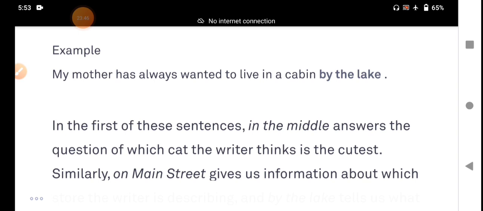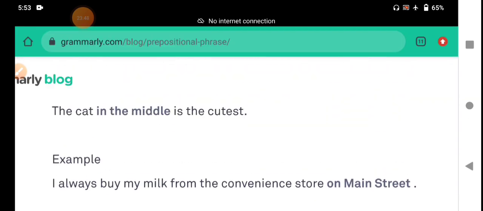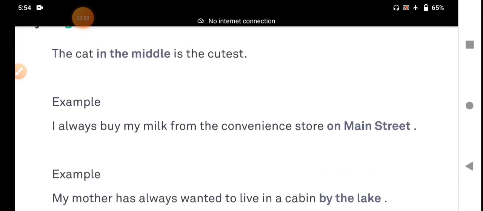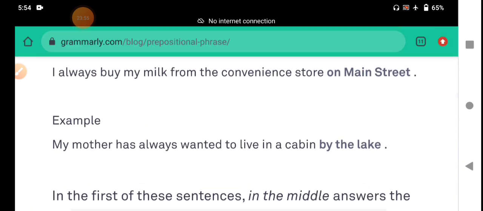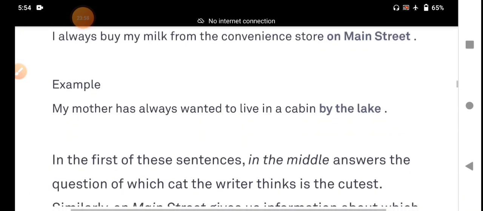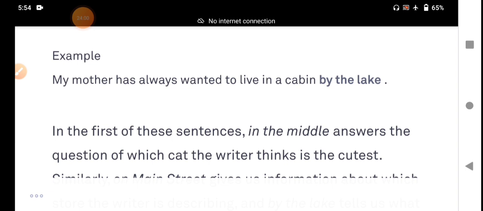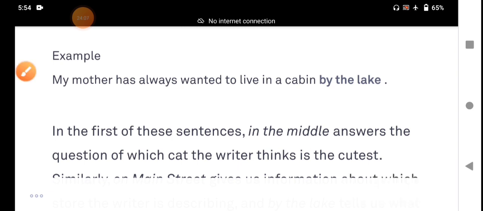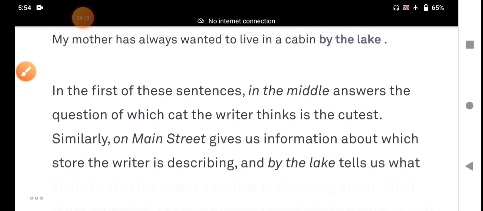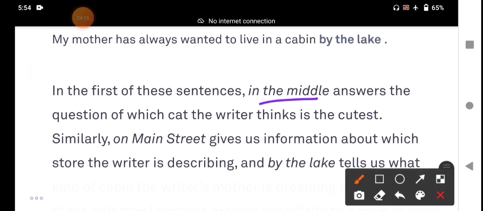In the first of these sentences, in the middle answers the question which cat the writer thinks is the cutest. Which cat? In the middle. That is the adjectival phrase. It describes the cat, tells something about the cat.